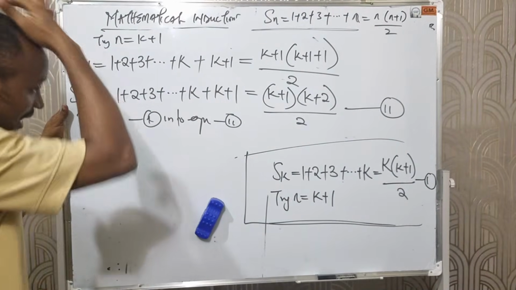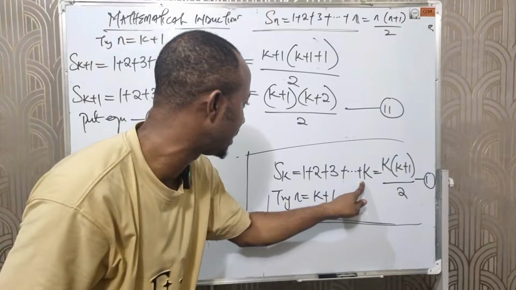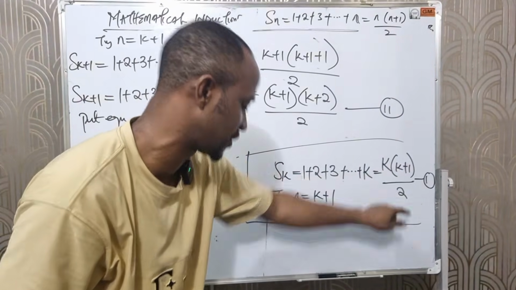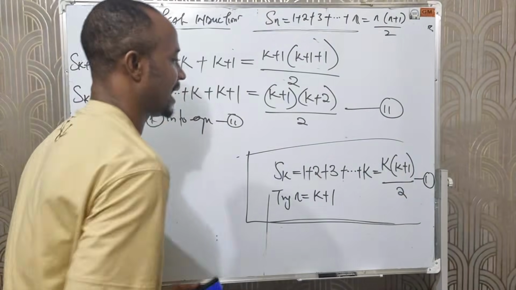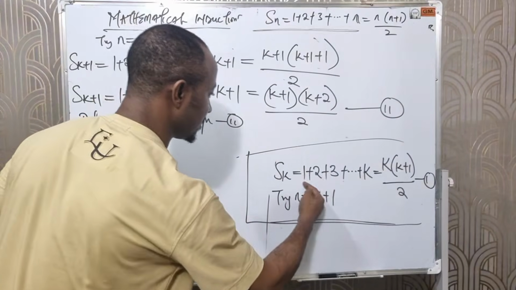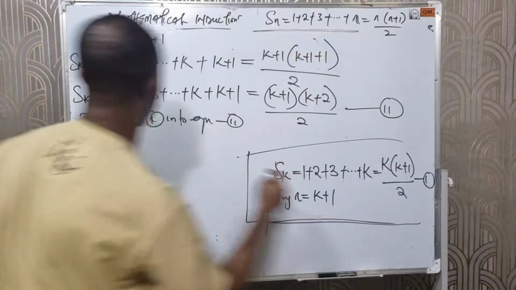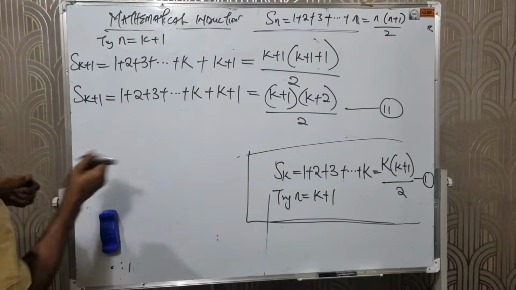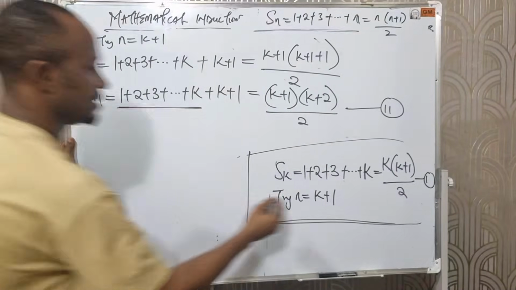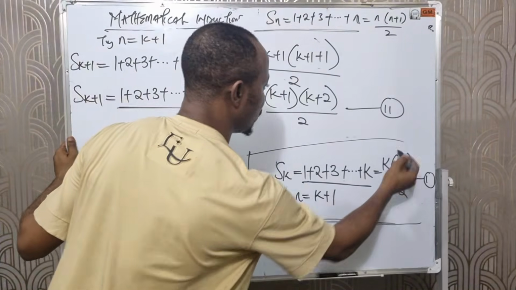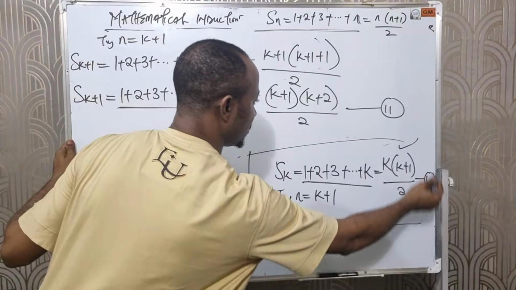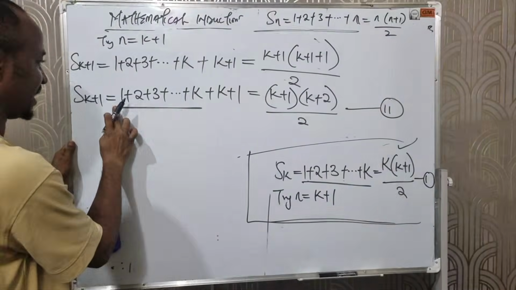And we are told that the whole of this is equal to k times k plus 1 over 2. Meaning that I can replace the whole of this with this. I repeat again. From here to here is the same thing as this, which is equal to this, so I want to replace the whole of this with this.